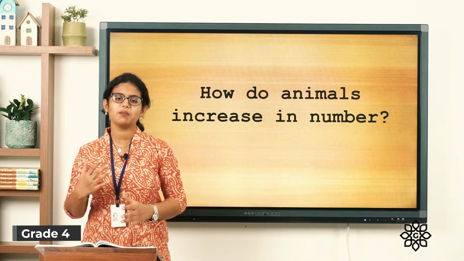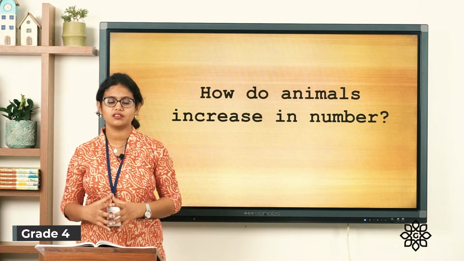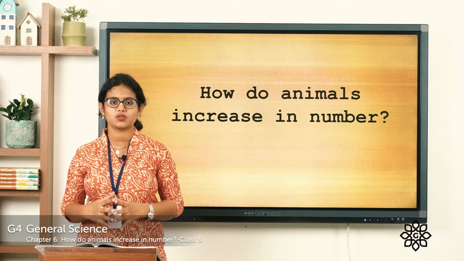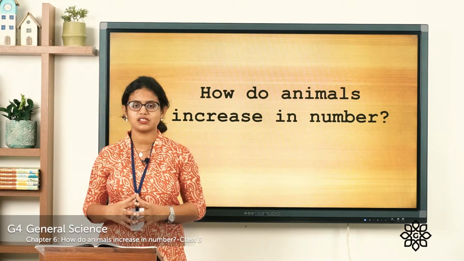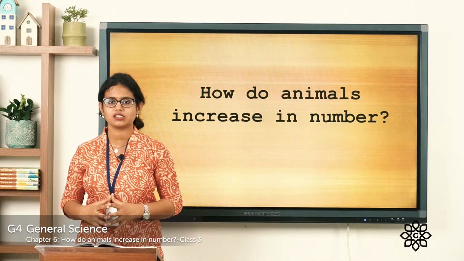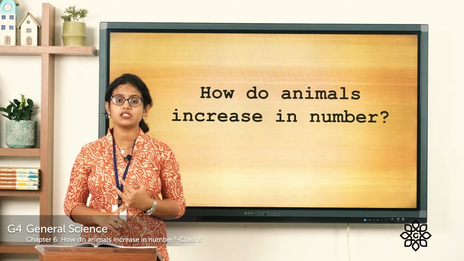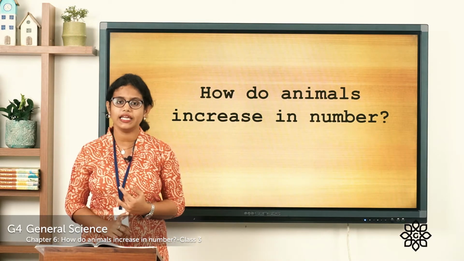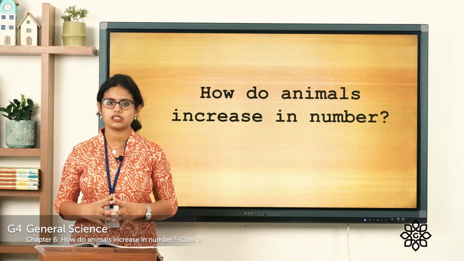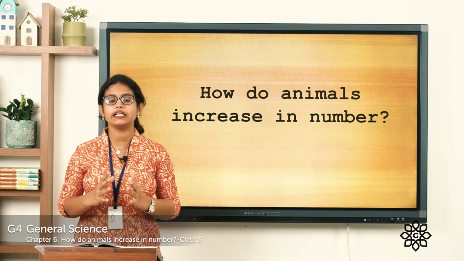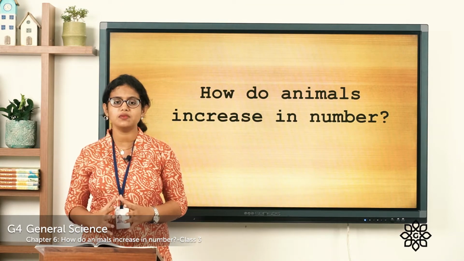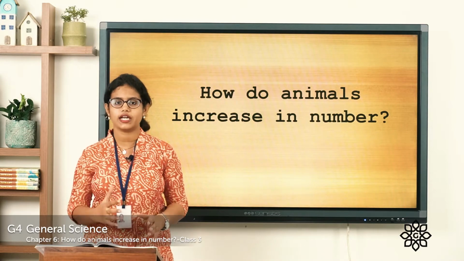Today, we are moving on to our next topic, that is about mammals. In the last class, we learned about reproduction in animals. And we learned that animals can reproduce in two ways. So which are the two ways? Animals can produce their young ones by laying eggs, and the other one is by giving birth to their young ones. And we learned about egg-laying animals. And today we are going to learn about animals that give birth to their young ones.